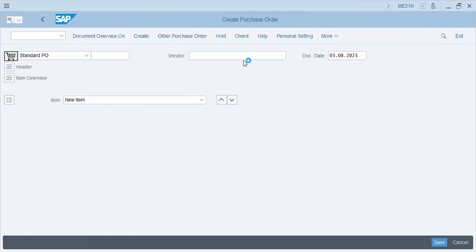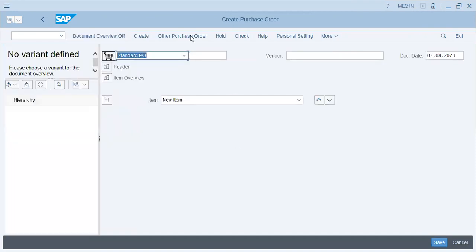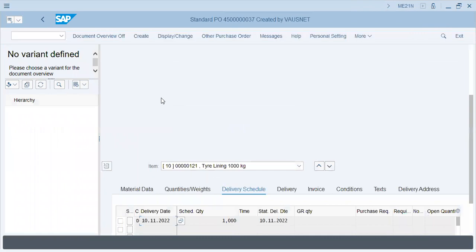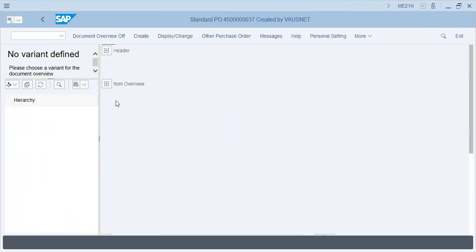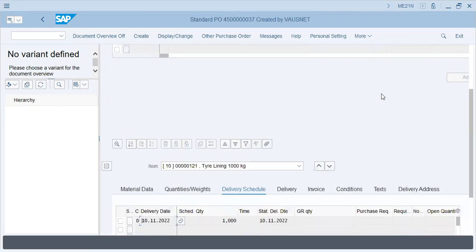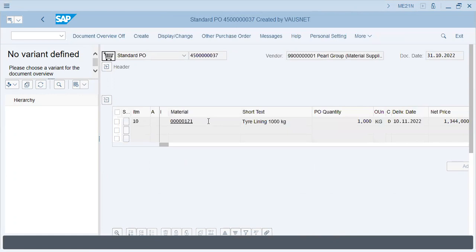Document overview. So let's say another purchase order document. Now I have this material and this is the purchase order number for this vendor.